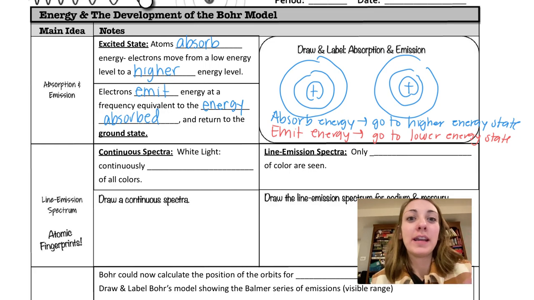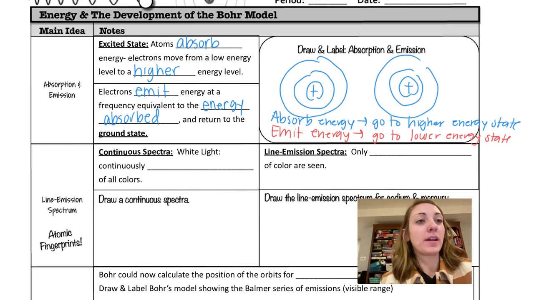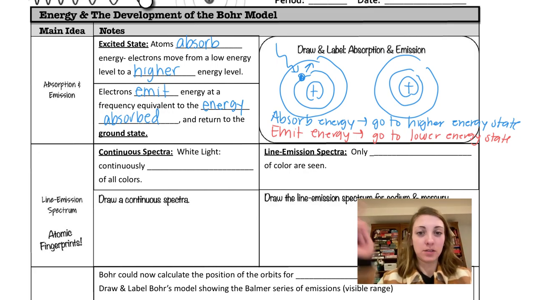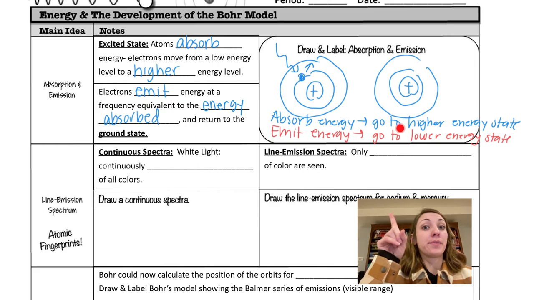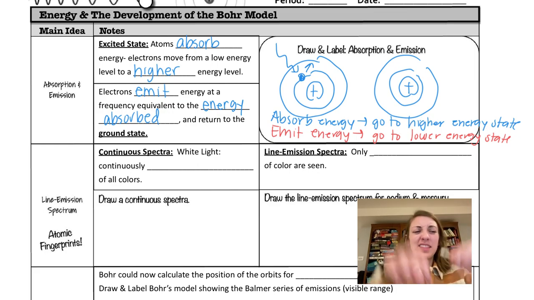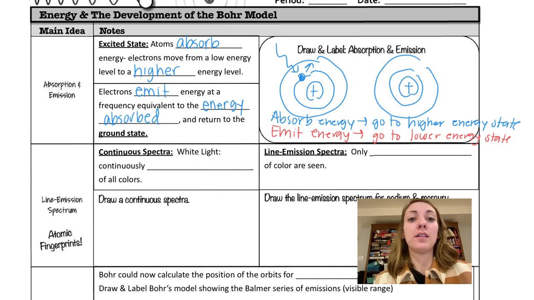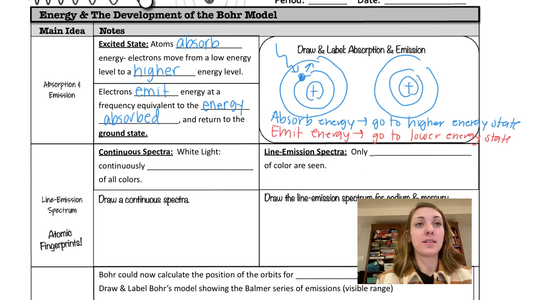One I'm going to show an electron absorbing energy. So let's just say that it's here. We'll have our little energy burst come in. Shoom! That is going to cause it to go to a higher energy level. We want to get that in our head: an electron absorbs energy, it's going to jump up to a higher energy state. Think of it like climbing rungs of a ladder. If you absorb energy, you go higher on the ladder. You'd be higher up on the rings in the atom.